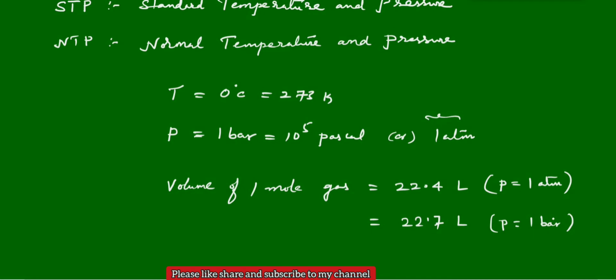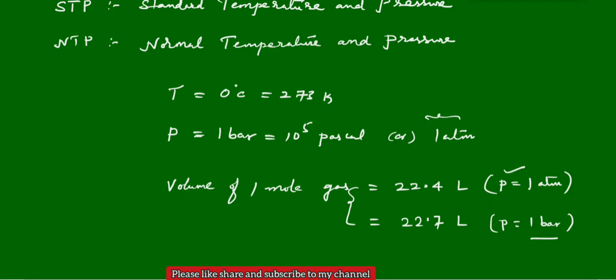Latest questions are given such that they give the pressure at STP condition in terms of bar, then you have to take the volume as 22.7. If both options are present in the question, 22.4 and 22.7, then you have to check what the standard pressure is, whether 1 atmosphere or 1 bar. If the option is only 22.4, we can go directly, whether it is bar or atmosphere doesn't matter. If the option contains only 22.7, you can go directly.